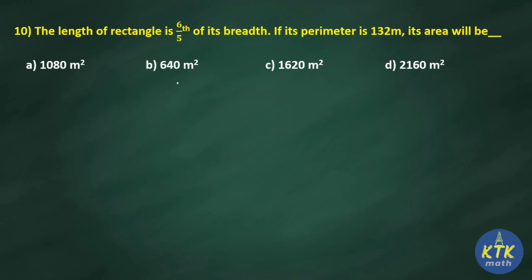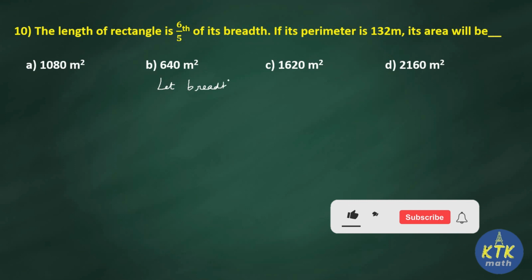So to find the area we need two measures. One is length, another one is breadth. They didn't give anything here. So what I am going to do now, it's very simple. Just observe step by step. Watch the video fully, then only you can do the sum without any mistake. Let the breadth be B.